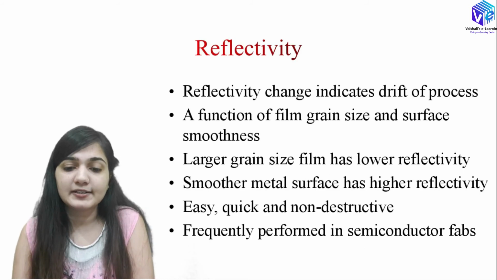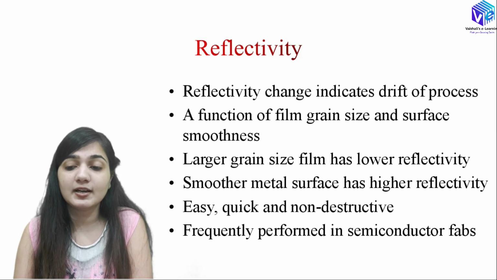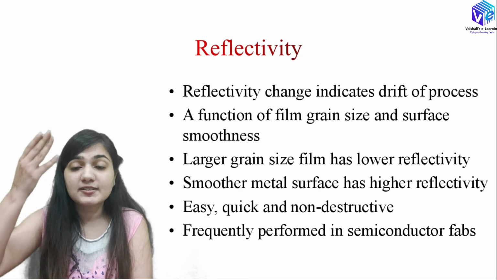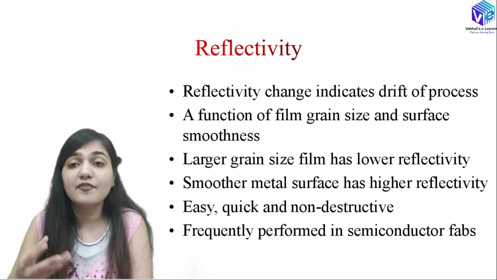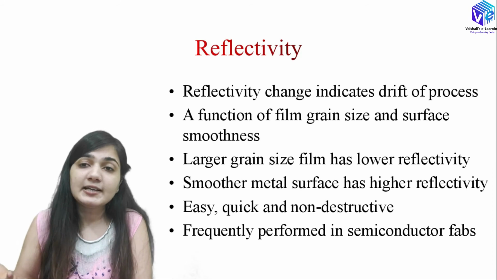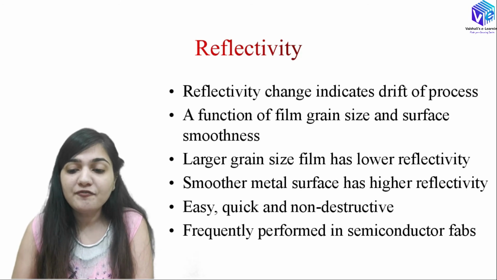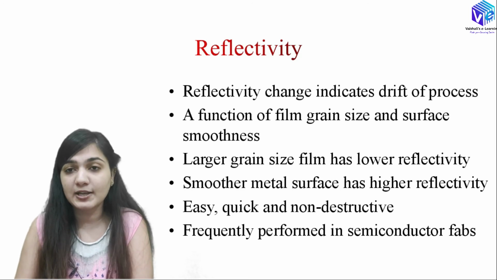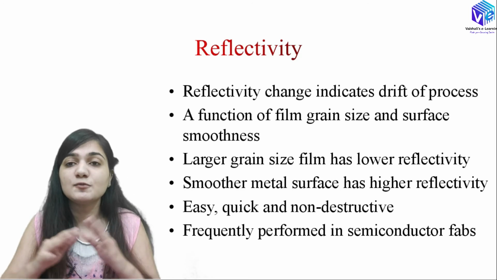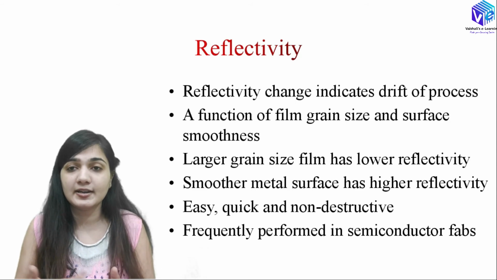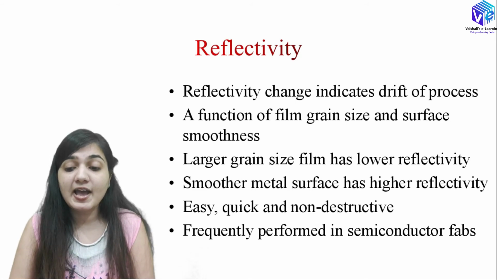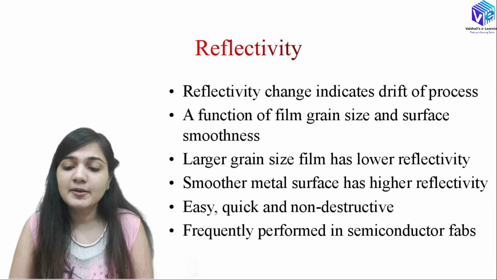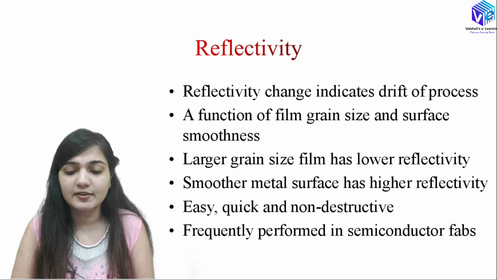Now coming to the reflectivity. Reflectivity indicates the drift of the process. In a simple manner, it represents how much reflective power the metallic film has. My reflectivity is a function of film grain, and also a function of surface smoothness. If my surface is more and more smooth, I will have higher and higher reflectivity. If I have larger grain size, that means lower reflectivity. A smoother metal surface means higher reflectivity.